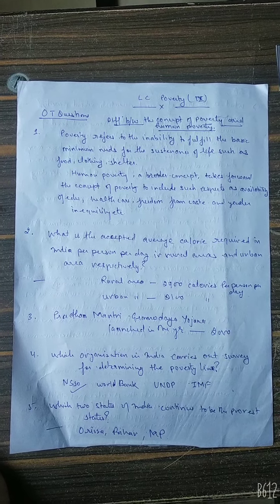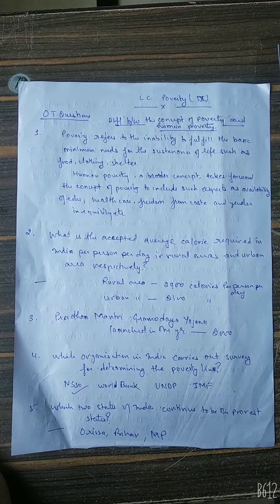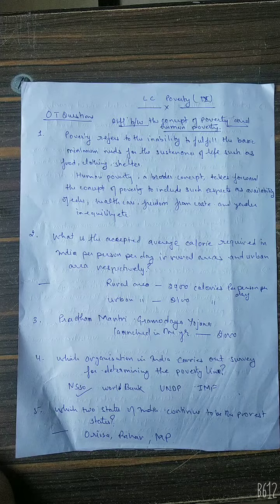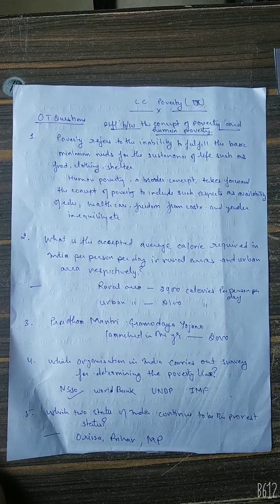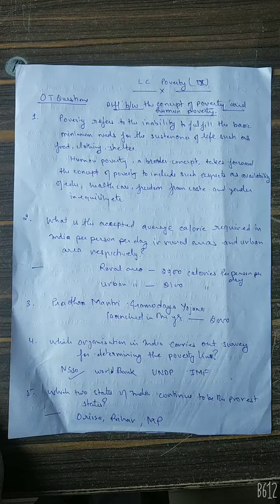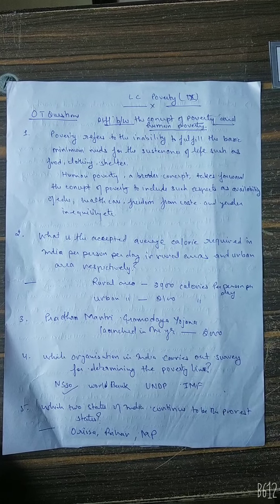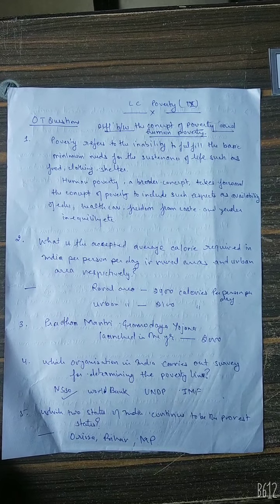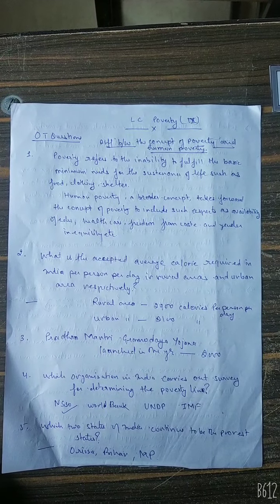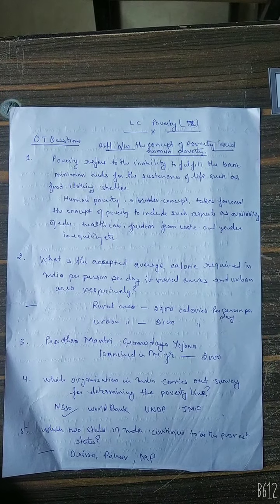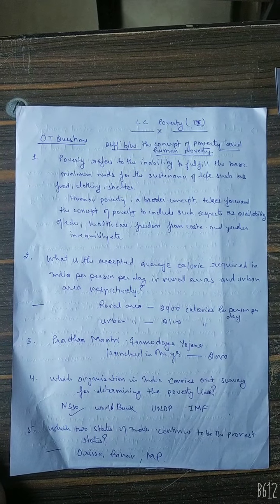Next question: when was Pradhan Mantri Gram Uday Yojana launched? The Pradhan Mantri Gram Uday Yojana was launched in the year 2000. Next question: which organization in India carries out the survey for determining the poverty line? National Sample Survey Organization, that means NSSO, is the organization in India that carries out the survey for determining the poverty line.